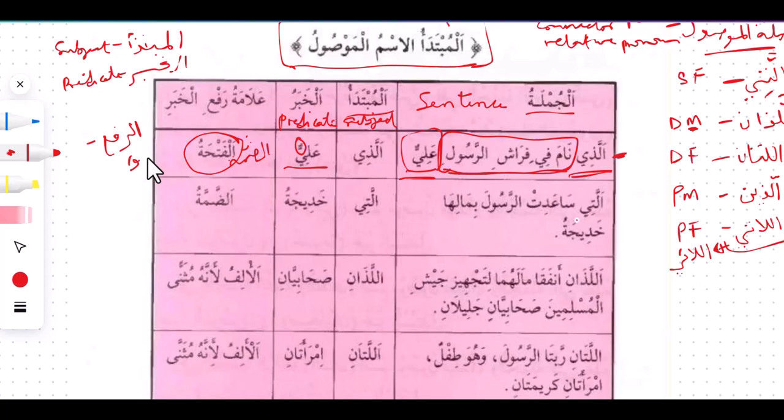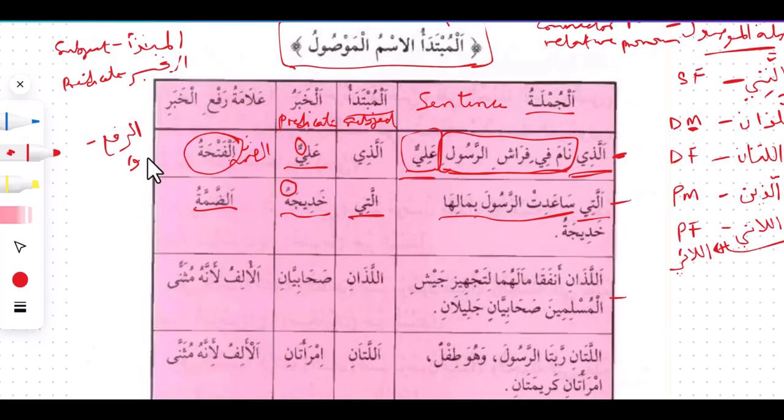So the second one here we have allati sa'adat ar-rasula bimaliha khadija. So the allati here is the ism mawsul. Sa'adat ar-rasul bimaliha is going to be our silatul mawsul. So like we have it here, al-mubtada, the subject in this sentence, is allati. So which means the relative pronoun is being used in the subject position. So here our khabar, which is the predicate, is khadija. What is making us know this khadija is raf'u is the dhamma that is clear at the end of the word khadijatu. Khadijatu.